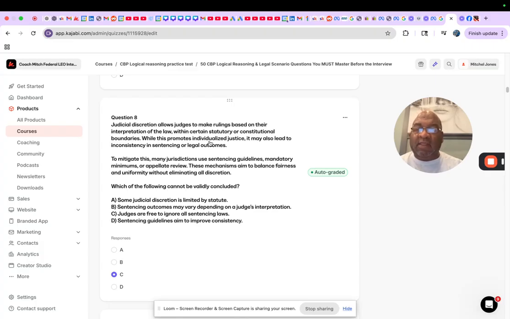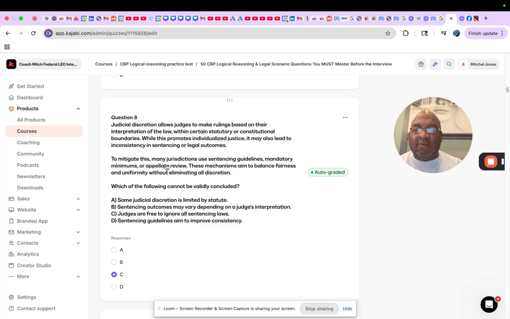While this promotes individualized justice, it may also lead to inconsistency in sentencing or legal outcomes. That's because there's a little bit of subjectivity for a judge to make a ruling because they do have boundaries. Some judges go far in the boundaries, some go close to boundaries, and some go far out, but they stay within the boundaries, okay? But because there's boundaries there, well, you're going to have some subjective opinions.